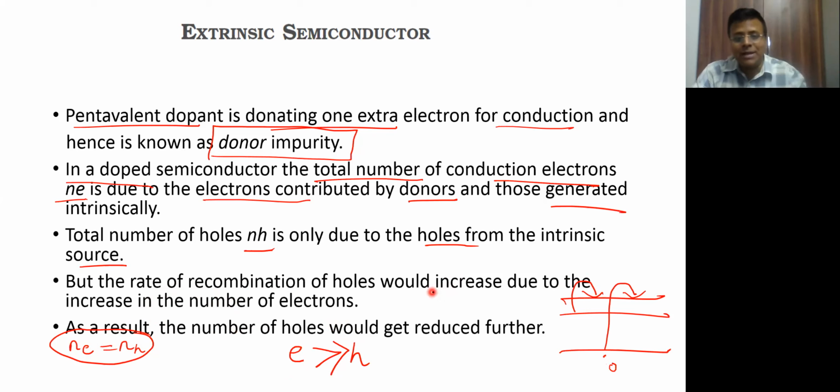That is why further the number of holes will be further decreased than what you have in intrinsic. So these are all part of objective. यहां पे ये चैप्टर में आपको पता भी नहीं चलेगा कि कौन सा पार्ट का ऑब्जेक्टिव पूछ सकते हैं. एकदम छोटे छोटे पार्ट्स का they can ask. So true or false, the number of holes in an extrinsic semiconductor is lesser than the number of holes in intrinsic semiconductor. True. Why? The reason is because more number of electrons are there, so the recombination with the holes will become more, and therefore the number of holes will get reduced further.